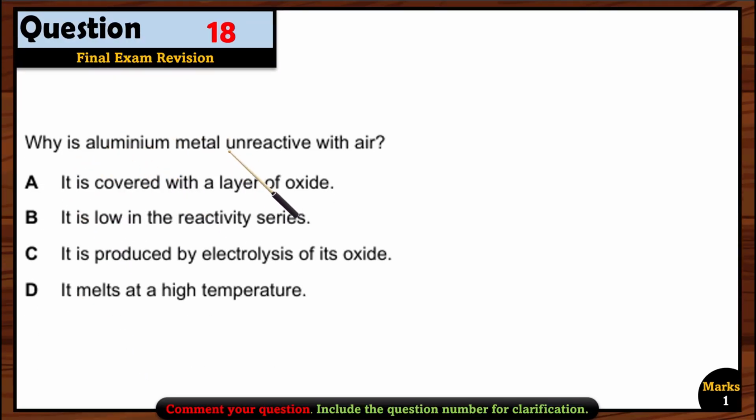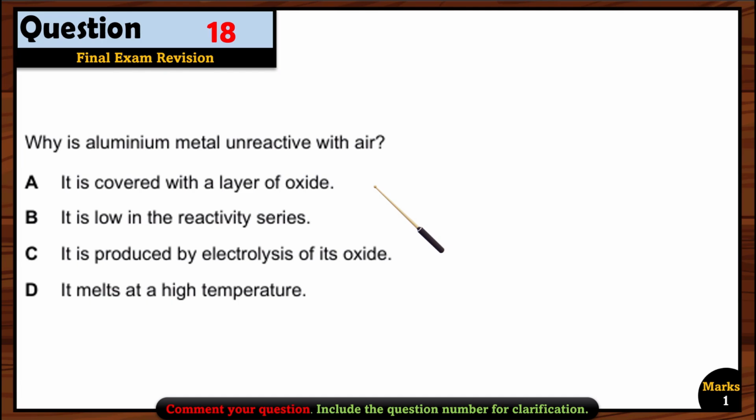Question 18. Why is aluminium metal unreactive with air? Okay, so always remember that aluminium always forms a layer of aluminium oxide on its top. That's why it becomes less reactive when it is placed in air, okay? So that's why the option A is right here. It is covered with a layer of oxide. Whenever in the exam they ask you a question about aluminium, not about reactivity, but you can say unreactivity, okay?